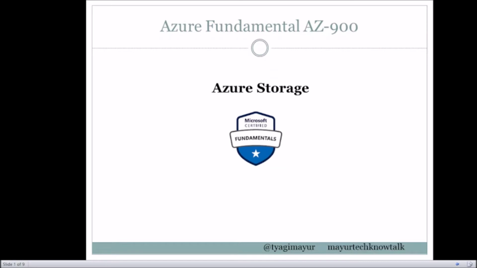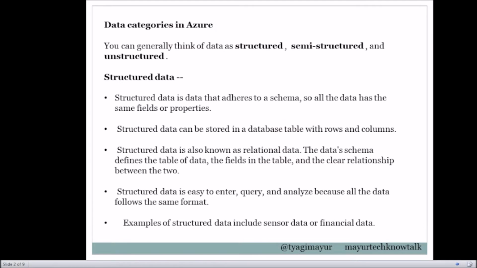My name is Mayur and in this video we are going to learn about Azure Storage. So before knowing Azure Storage, first we will learn here about data categories. These categories are not specific to Azure only, but in general we have three types of data categories. So what are those categories? First we have structured, then second is semi-structured, and third is unstructured. Okay, so let's understand in details about these types of data category one by one.